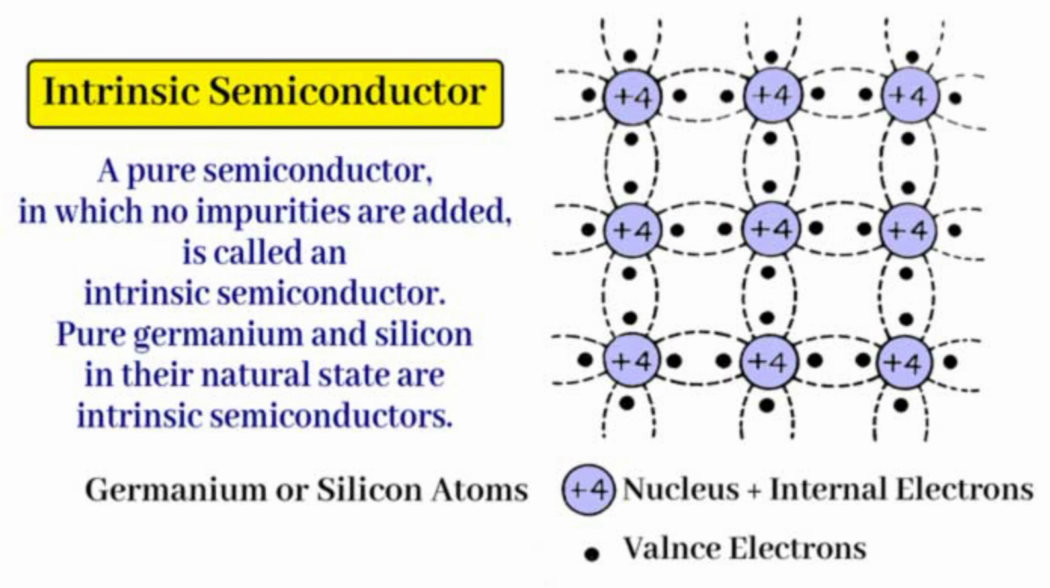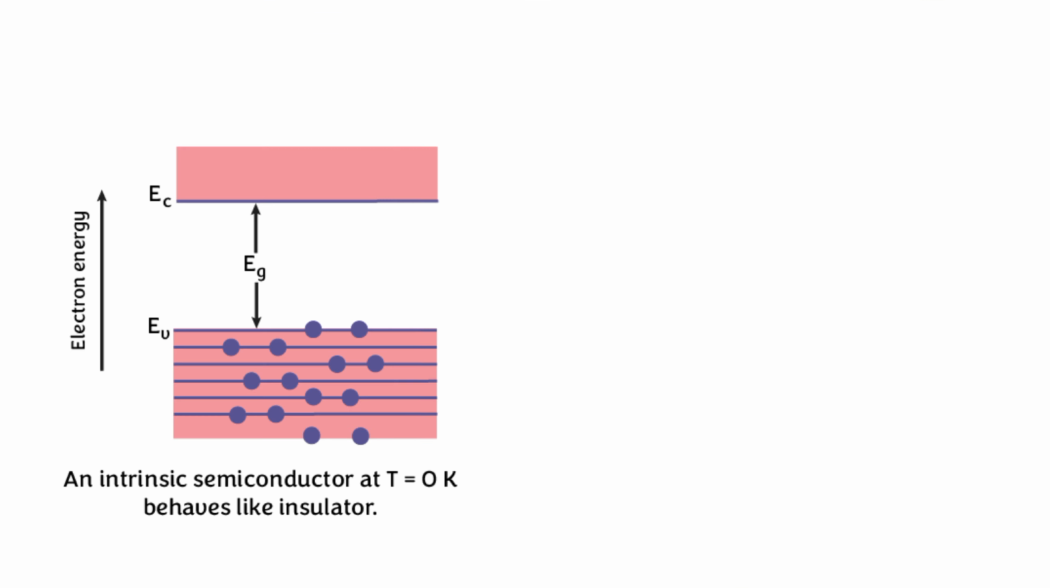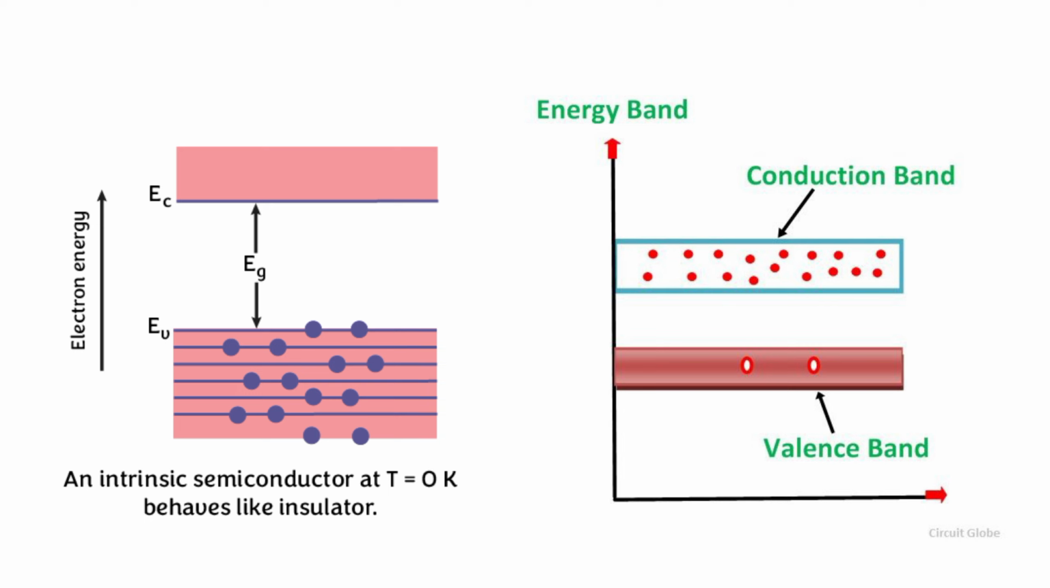The semiconductor which does not contain any impurity but may have crystal defects in it is called an intrinsic semiconductor. So an intrinsic semiconductor behaves as an insulator at temperature equal to 0 Kelvin, because the energy is not sufficient to break the bonds inside the semiconductor. After increasing the temperature, the semiconductor will act as a conductor. So this is the main phenomenon of the intrinsic semiconductor.